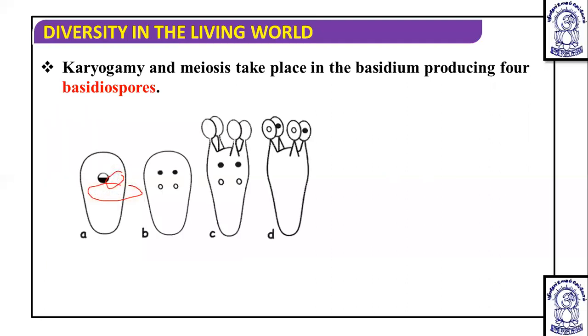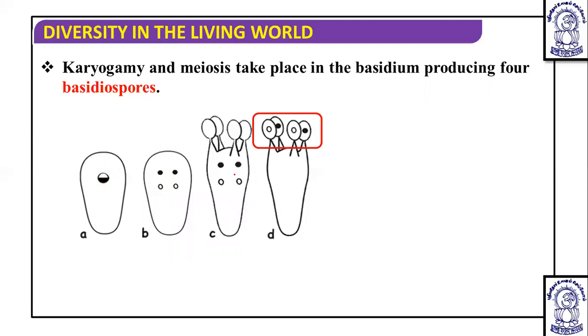Then you can see another diagram. In this diagram, initially there is one cell, but after meiosis, 4 nuclei are formed.